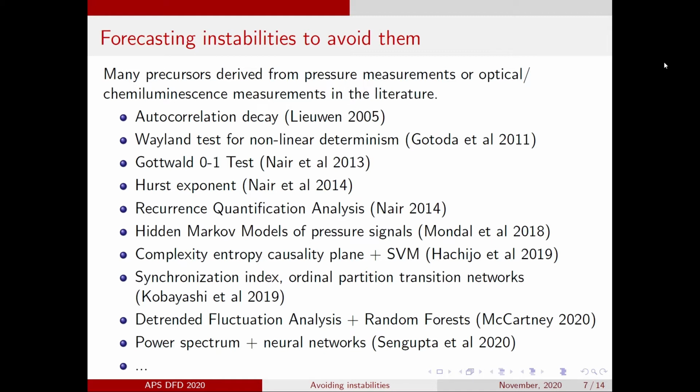Nair et al. in their paper had a similar idea, and they applied the Gottwald-Melbourne 0-1 test for chaos. In later papers, they also applied recurrence quantification analysis and computed the Hurst exponent to obtain precursors. Kobayashi et al. have computed the synchronization index between pressure measurements and OH chemiluminescence measurements, and also constructed ordinal partition transition networks from pressure and optical measurements to obtain precursors. In a recent paper, we showed that the power spectrum of combustion noise is a fingerprint of the underlying state of the combustor, and this can be used, among other things, to determine how thermoacoustically stable a combustor is.